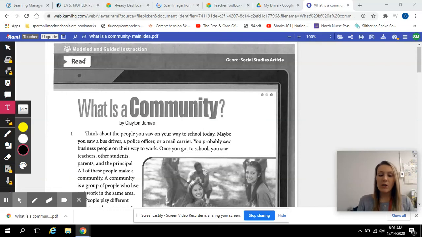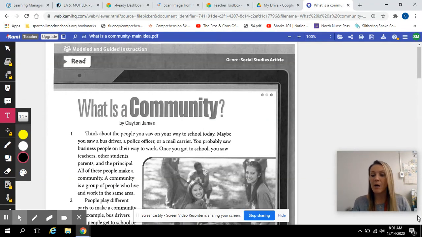So we're still working on main idea. And just to review, if you remember our table, the top of the table is the most important part, just like the main idea is the most important part, or tells what the story was mostly about. And then you have those legs for the table that support the tabletop, just like your key details support your main idea. And I will upload that visual again for those who need it.